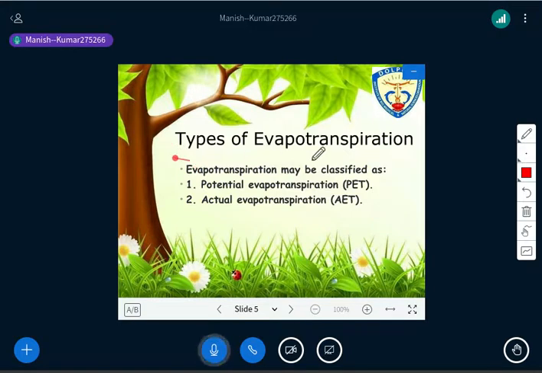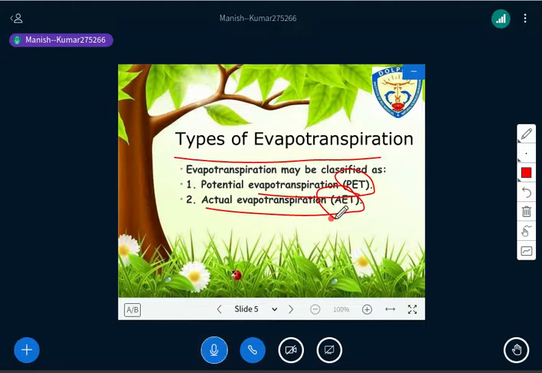Now we need to know the types of evapotranspiration. This is another important thing that one should understand, right? There are two classifications. First is potential evapotranspiration, PET, and second is actual evapotranspiration, AET, right? In some books you are also going to study another one, called RET, referential evapotranspiration.